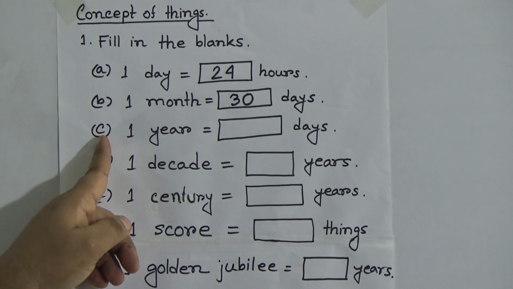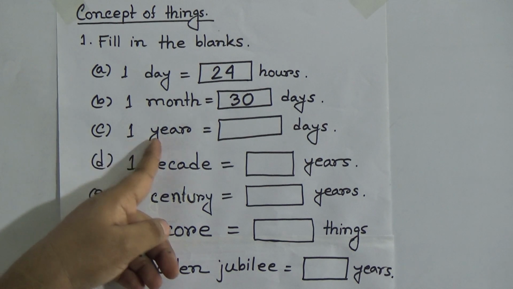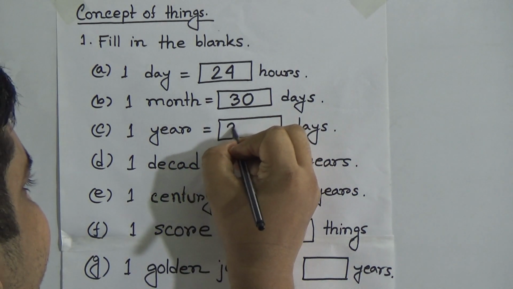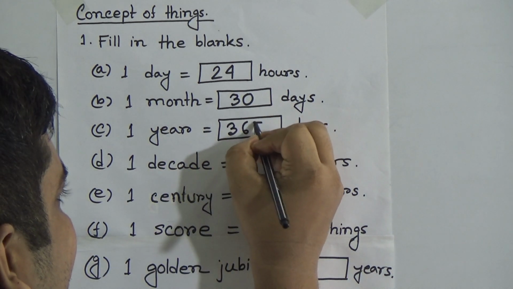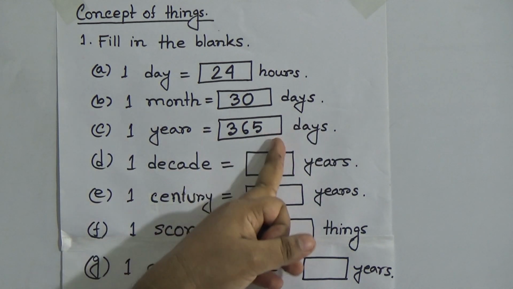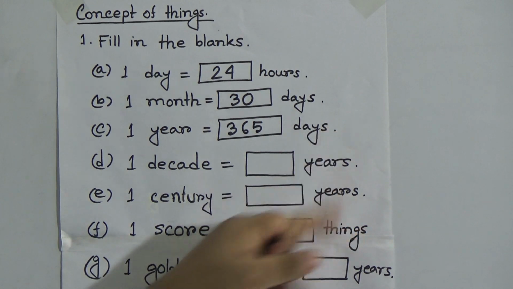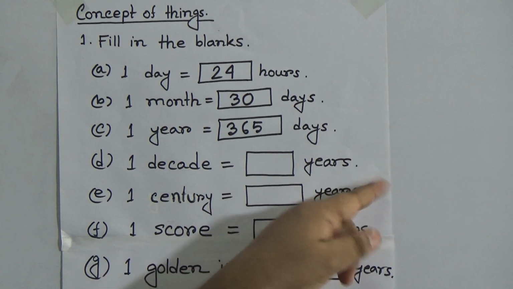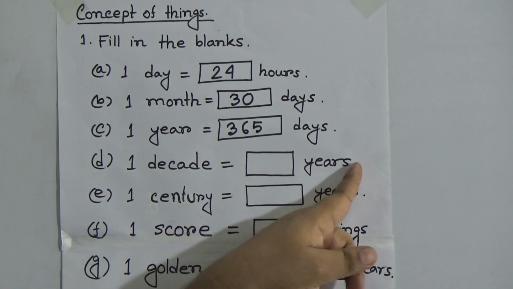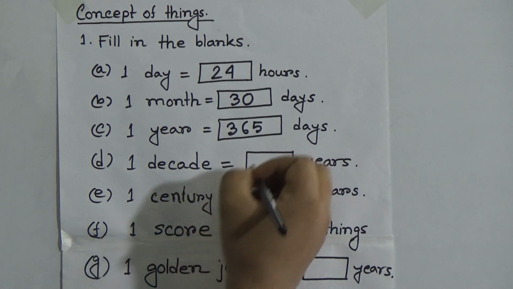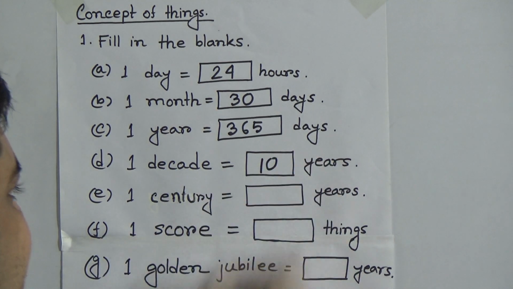And our next one, question number C. 1 year equal to how many days? 1 year equal to 365 days. Okay. Next one, decade equal to how many years? 1 decade equal to 10 years.